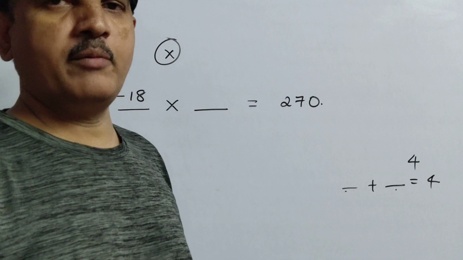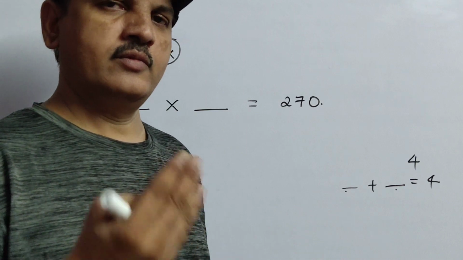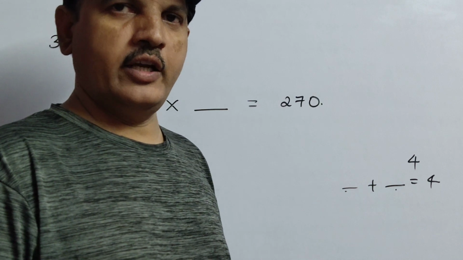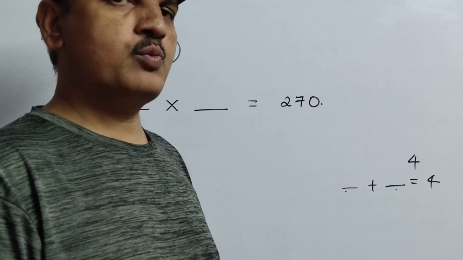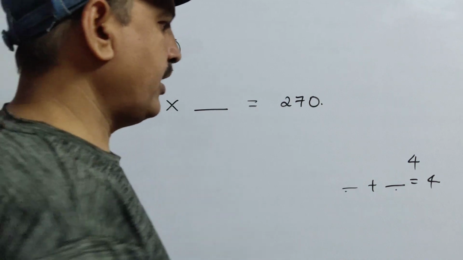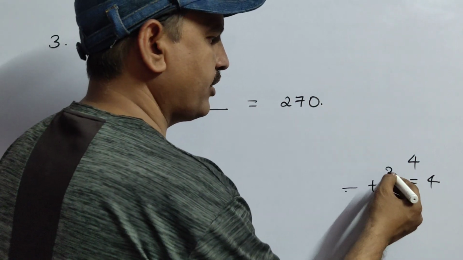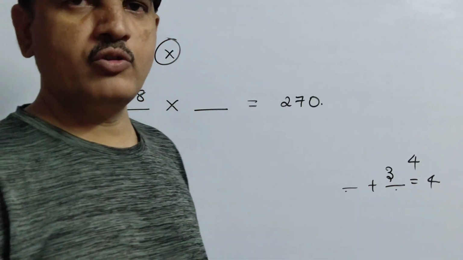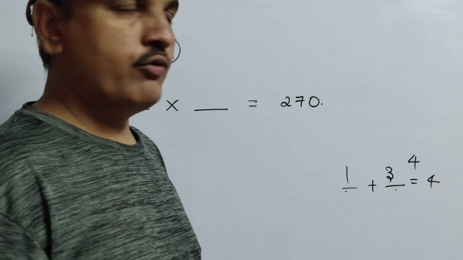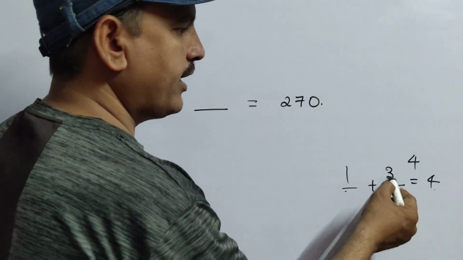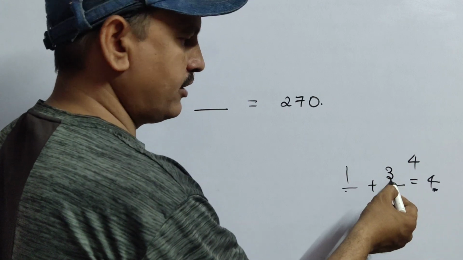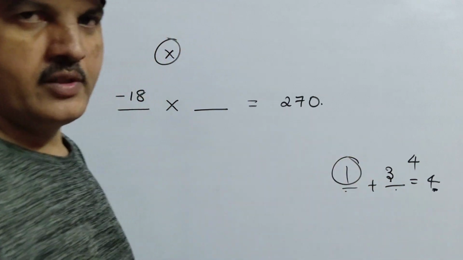So obviously what will happen? For your brother, because he is younger than you, they will do a small favor to him. Because he is a small kid, they will give him 3 chocolates. And for you, how many chocolates are you going to get? 1 chocolate. How did you get this? 4 minus 3. Already there are 4 chocolates, and if you subtract 3, you will get the remaining one.